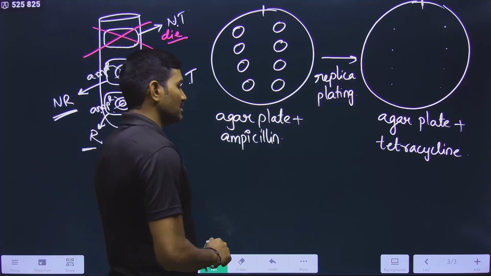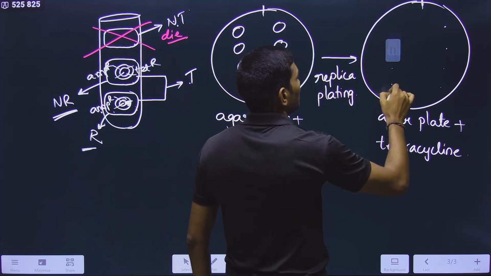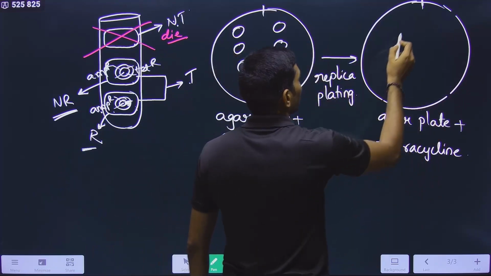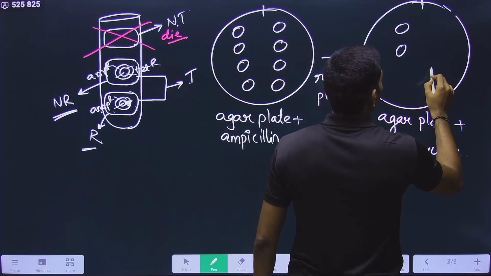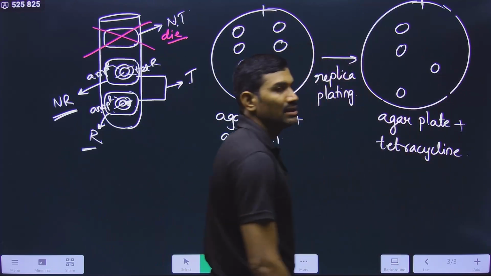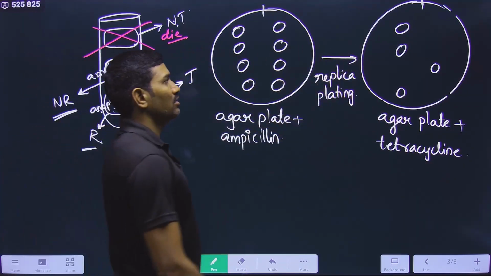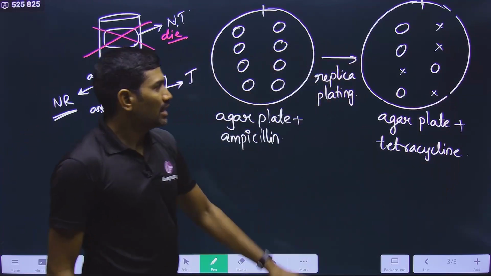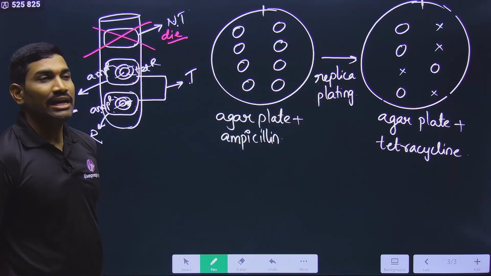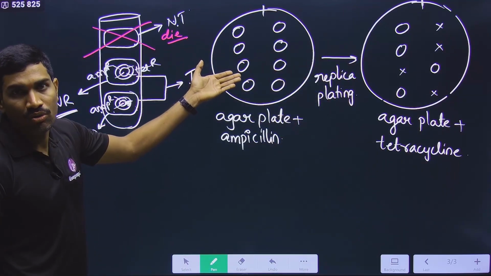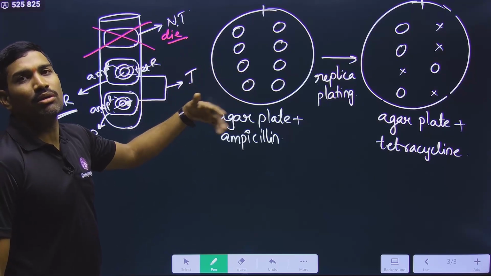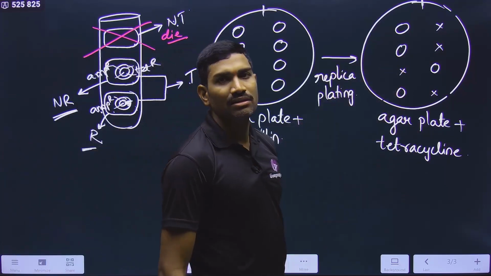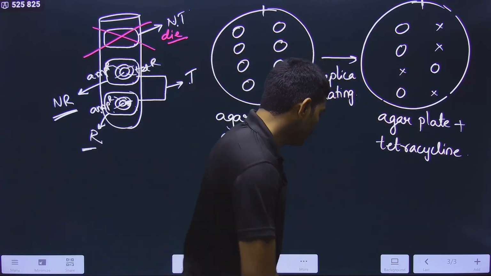Now what happens is, in this particular plate, some bacteria are growing here, some bacteria are growing here, and some bacteria died. Here there is no growth, they died, and only some are growing here. That's it. Now please remember, here you don't know which one is recombinant and which one is non-recombinant. But here, can you identify which one is recombinant and which one is non-recombinant?